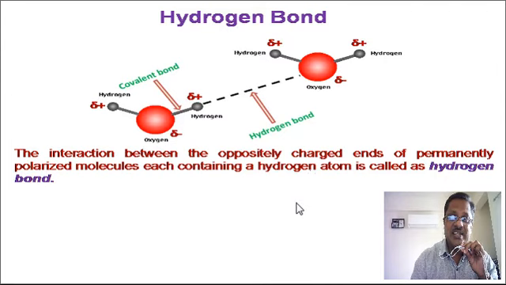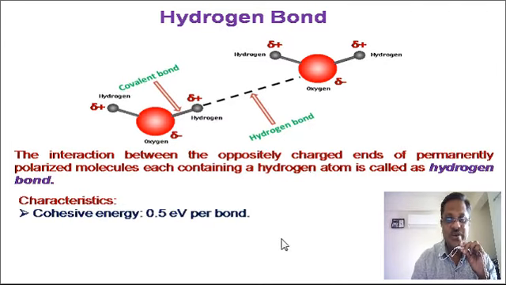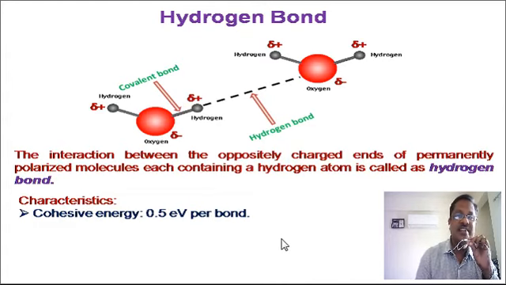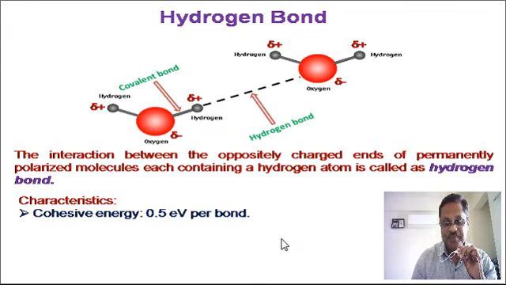Now the characteristics of hydrogen bond. The first is the cohesive energy or binding energy. The cohesive energy or binding energy is just about 0.5 electron volt per bond. It is slightly greater than the molecular bond, but very much less than metallic, ionic and covalent bonds.